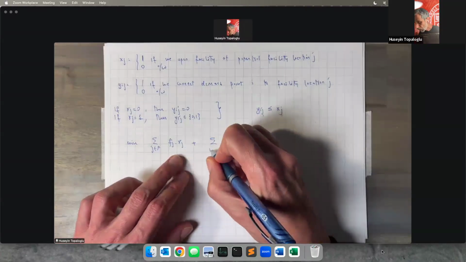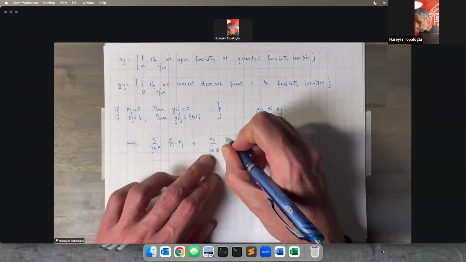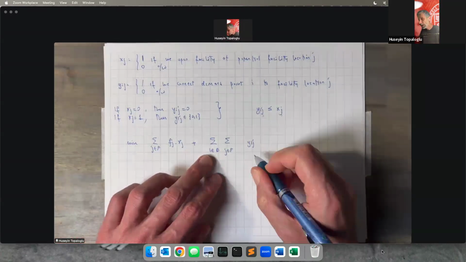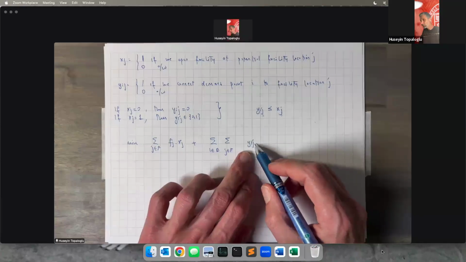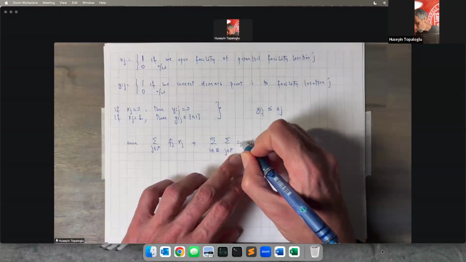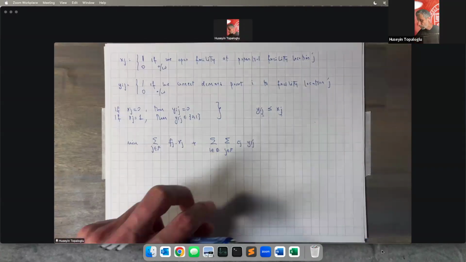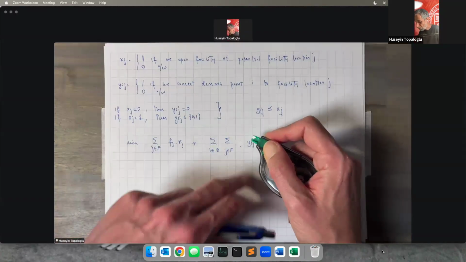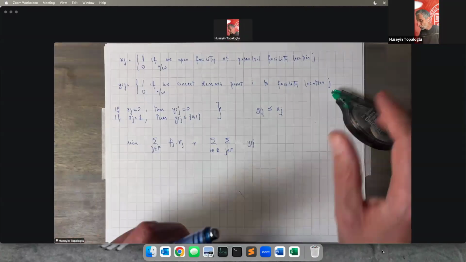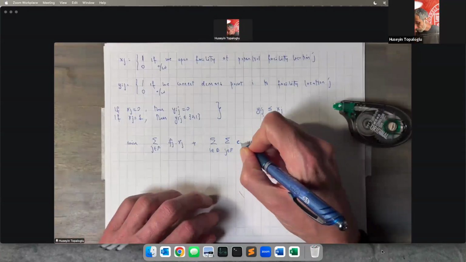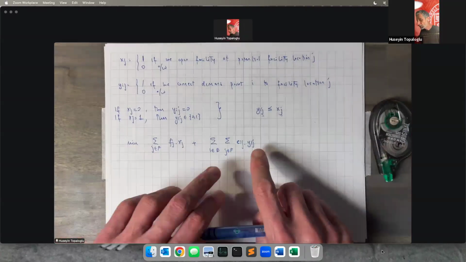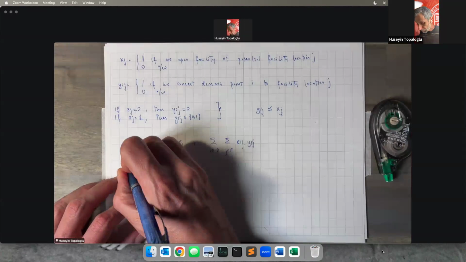To compute the cost of the connections, let's loop over all demand points and all facility locations. y_ij takes value 1 if you connect demand point i to facility location j. If you do, we incur the connection cost of demand point i to facility location j, and that connection cost is c_ij. So in the objective function, we have the cost of the facilities that we open and the cost of the connections that we make.